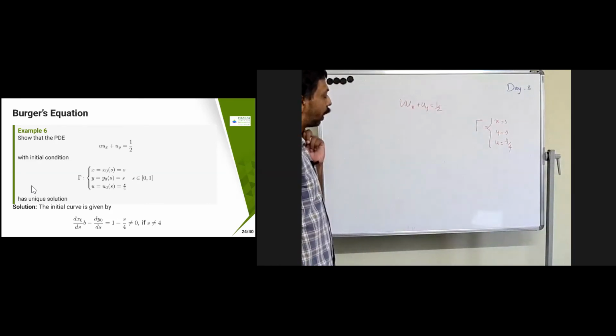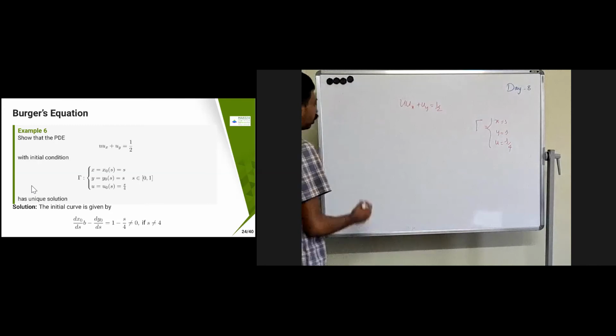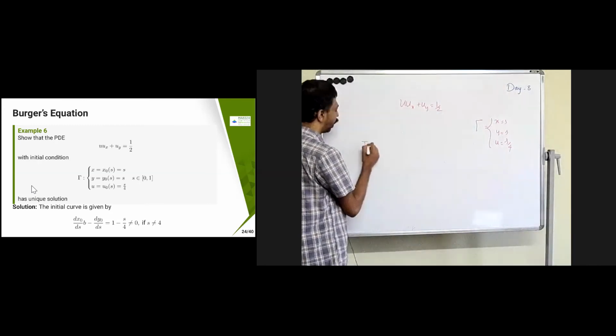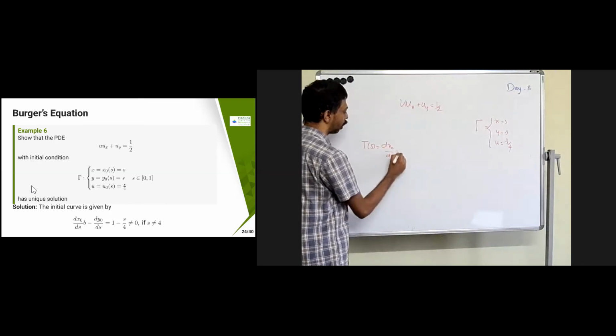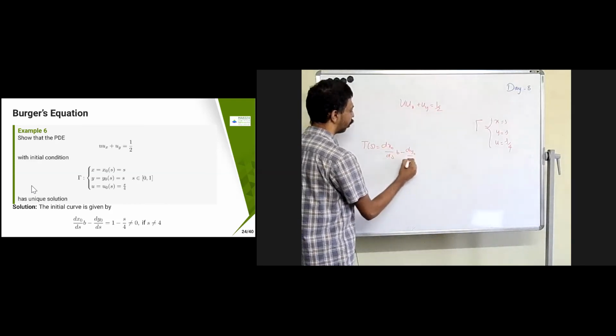Now, first we need to check the transversality condition. What is the transversality condition saying? T of s is nothing but dx naught by ds into b minus dy naught by ds into a.